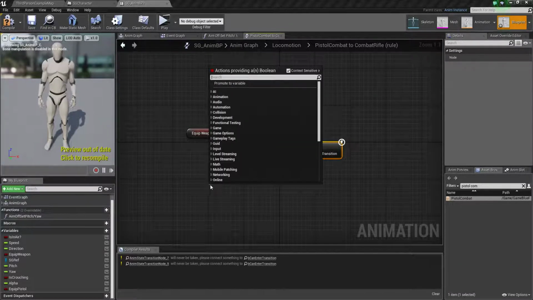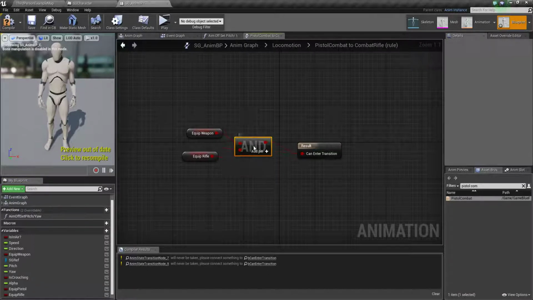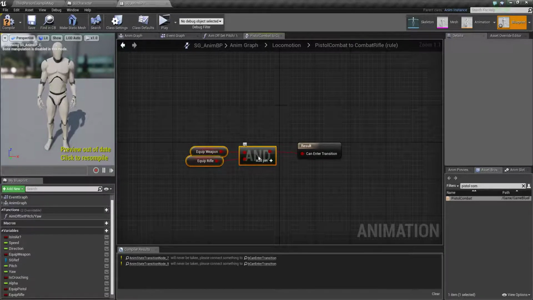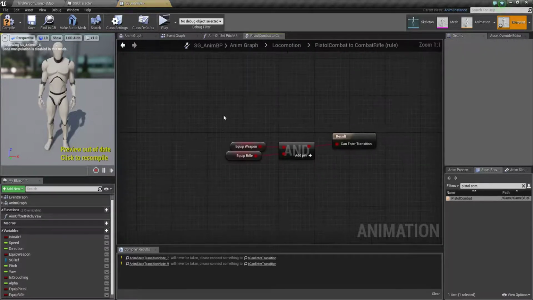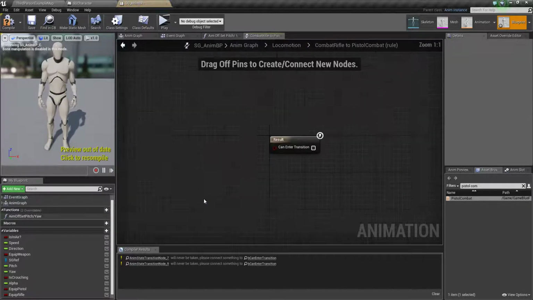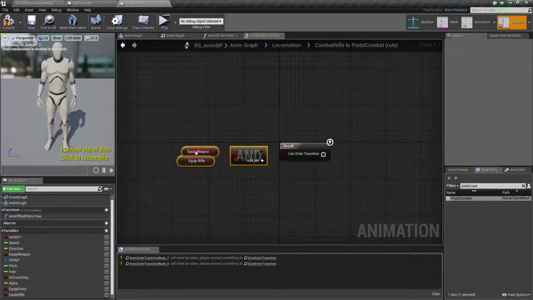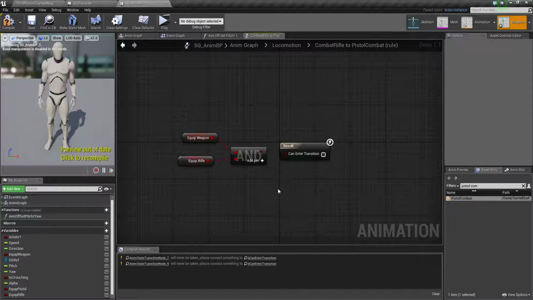Create a variable, rifle on, or equip rifle, you can call it equip rifle. When equip is on and equip rifle, then it will go into this state. Control C. We will check it. If we don't need this, we just replace it.